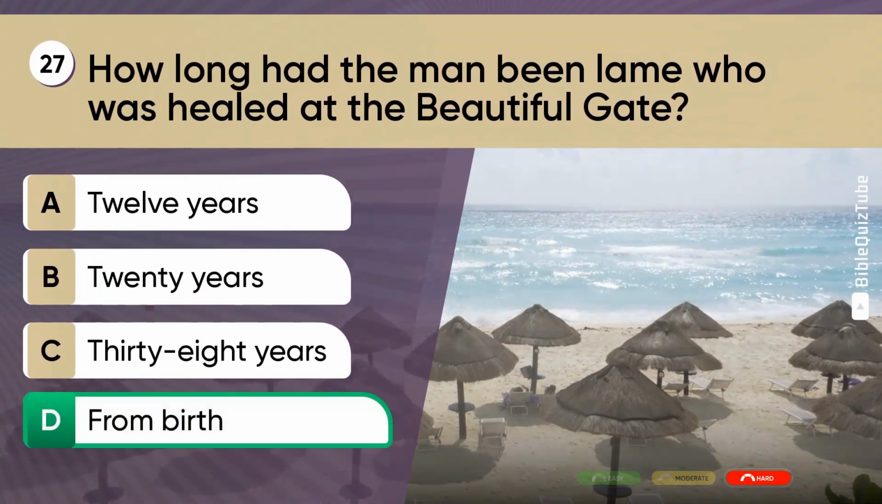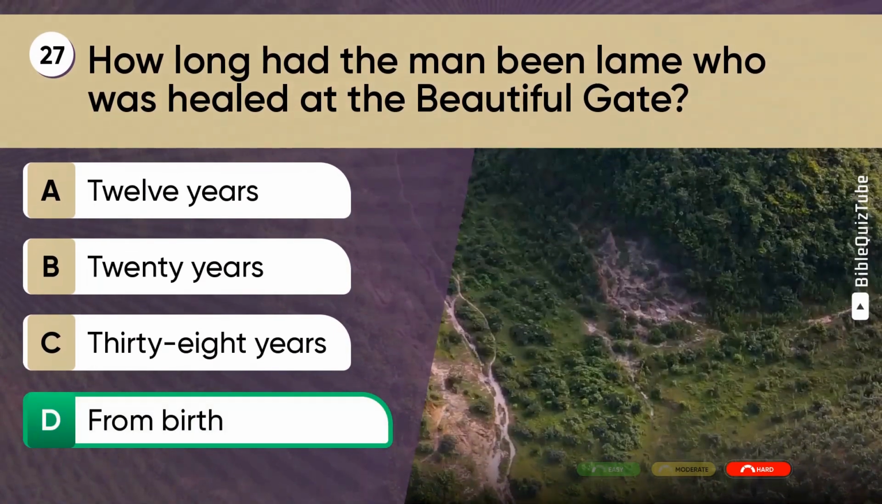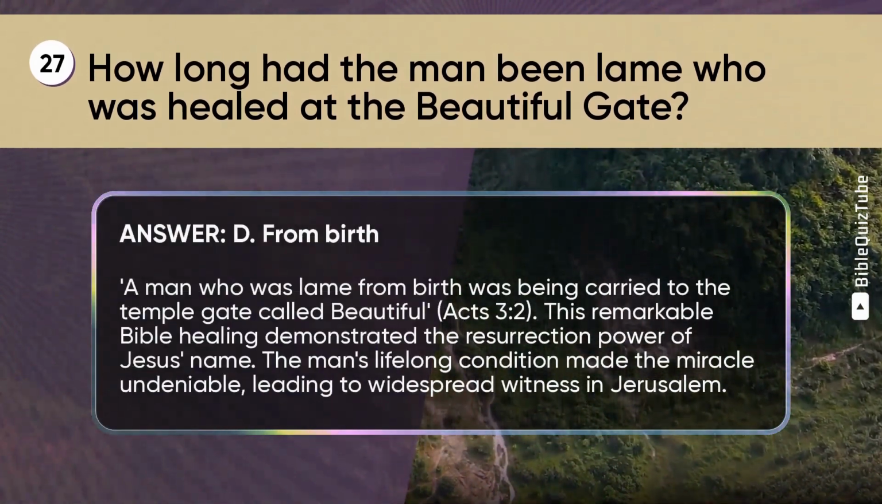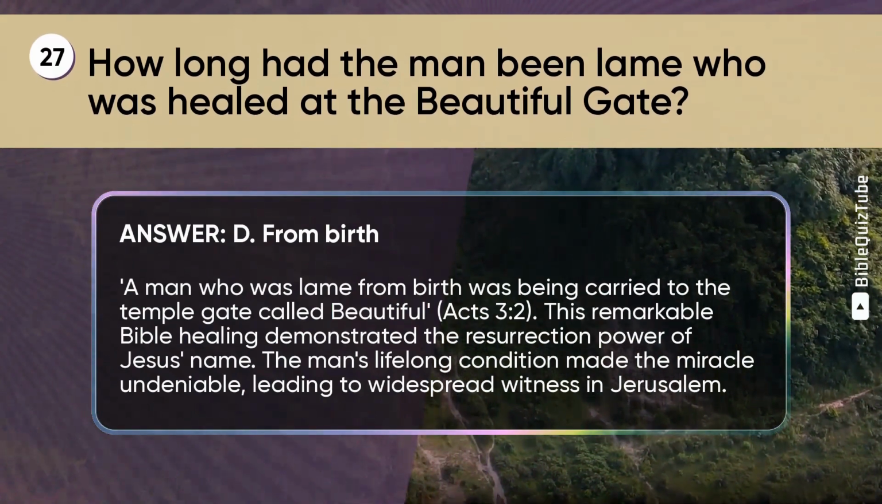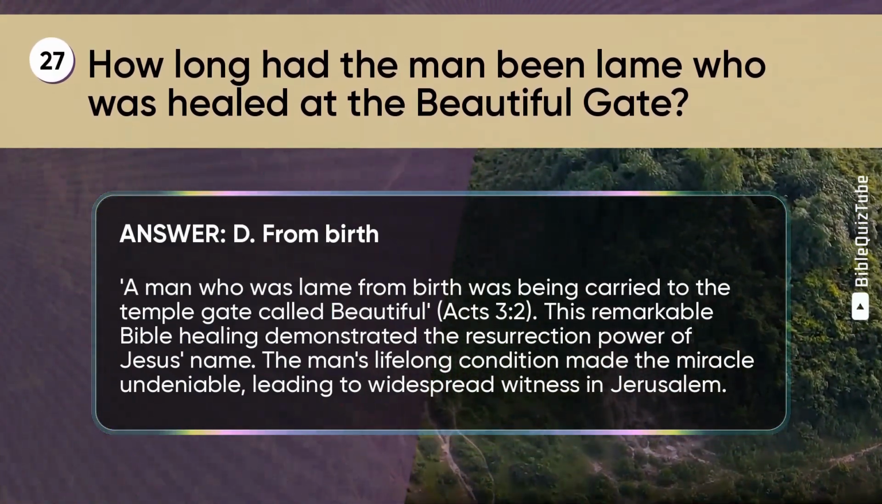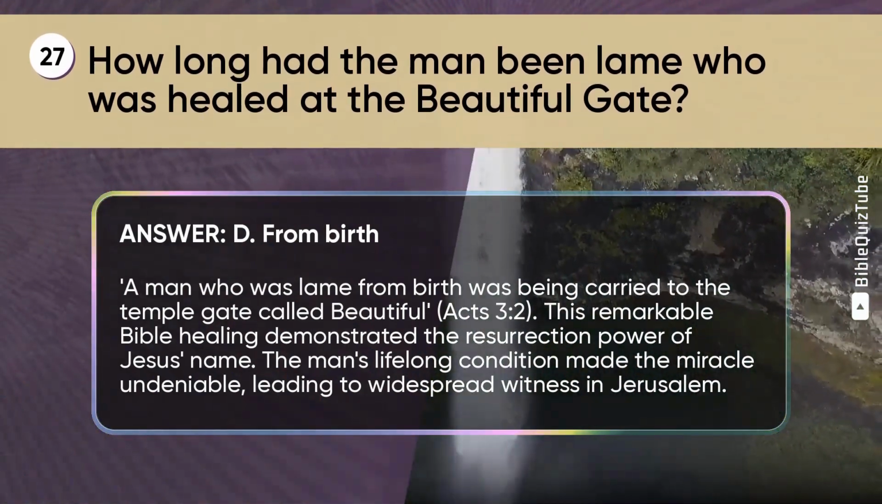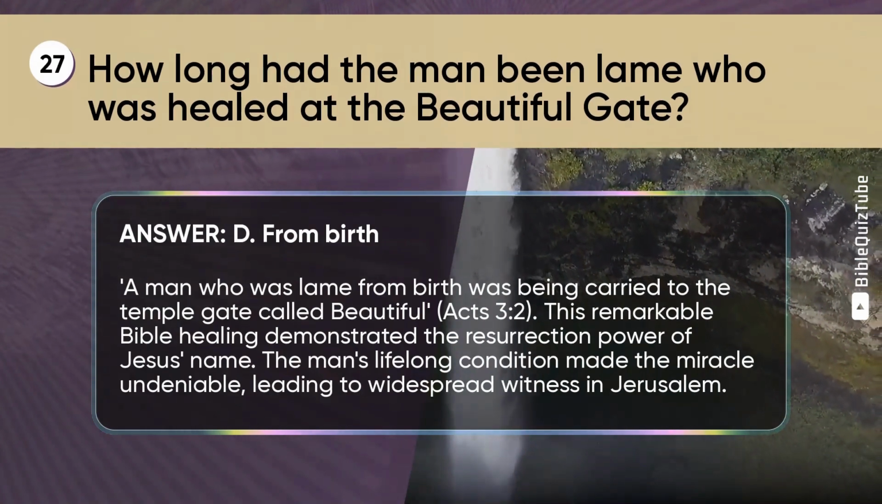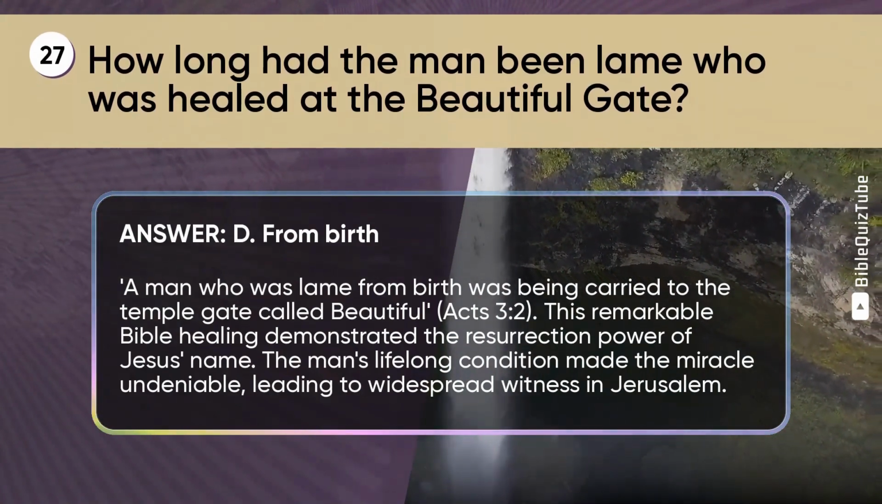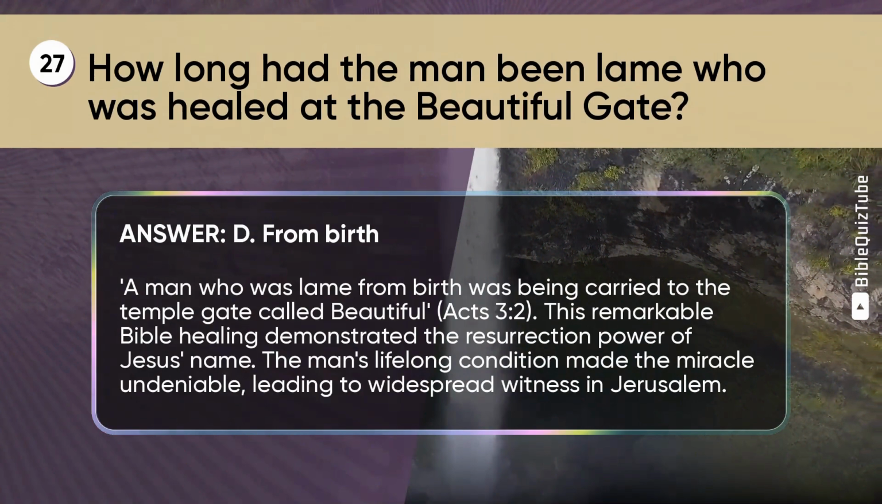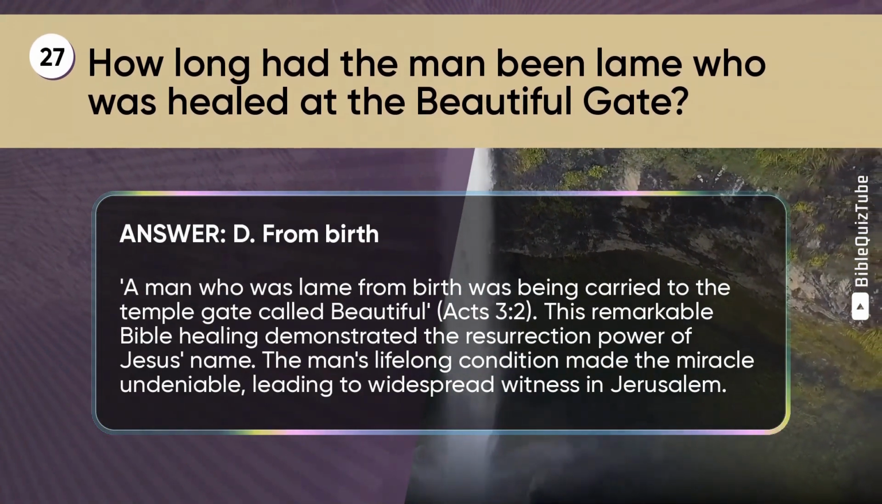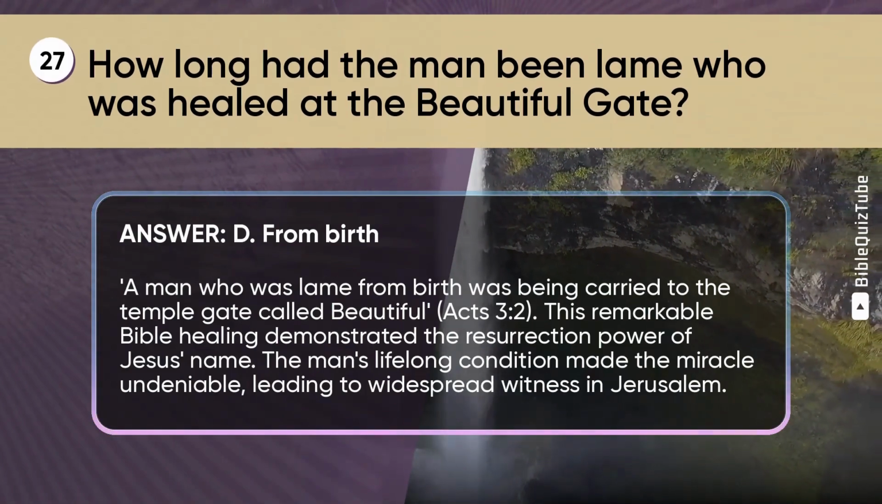The correct answer is D. From birth. The explanation. A man who was lame from birth was being carried to the temple gate called Beautiful. Acts chapter 3 verse 2. This remarkable Bible healing demonstrated the resurrection power of Jesus' name. The man's lifelong condition made the miracle undeniable, leading to widespread witness in Jerusalem.